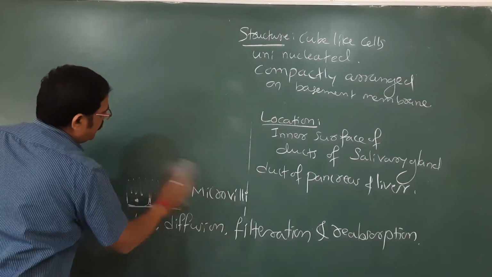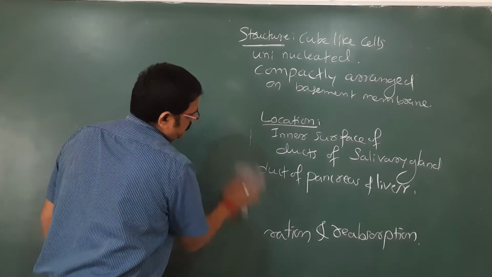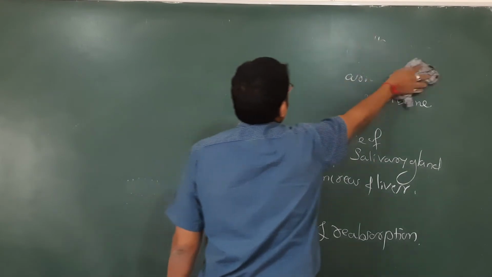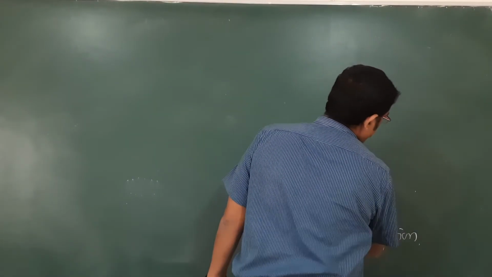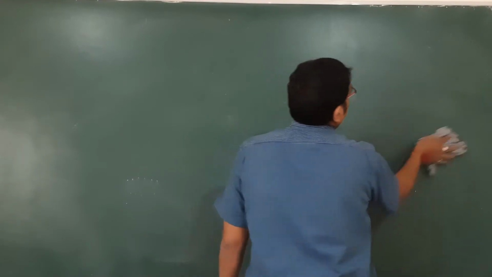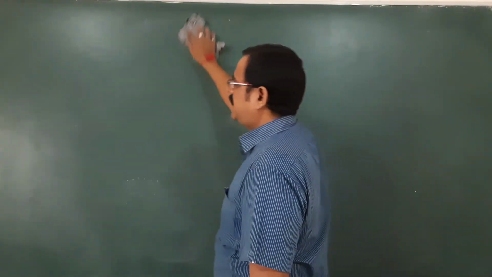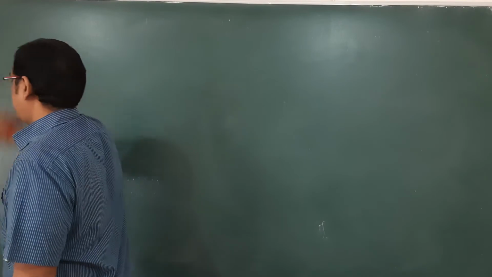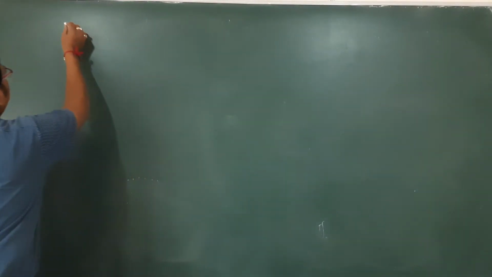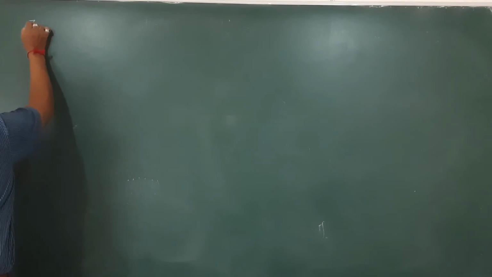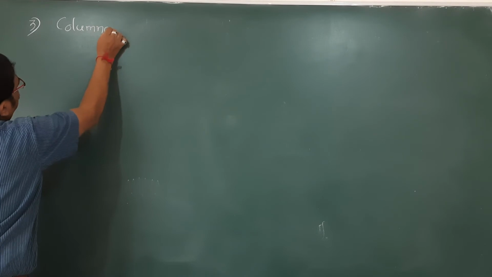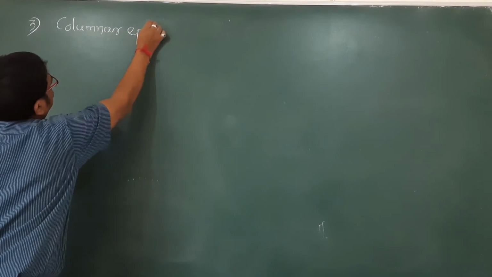Where can we find the columnar epithelial cells? Yes, they can be seen in most of the digestive system, whether it may be the stomach or the intestine. So the third kind of epithelium is columnar epithelium.